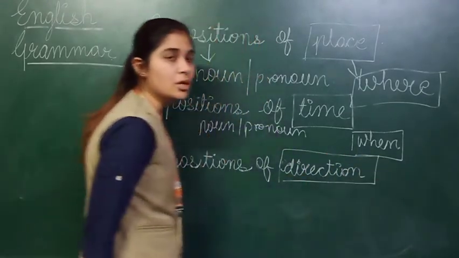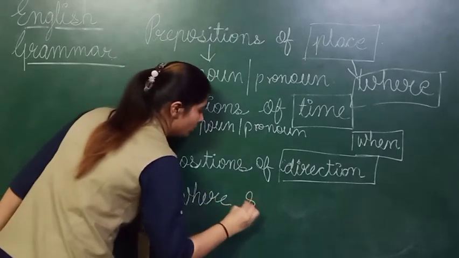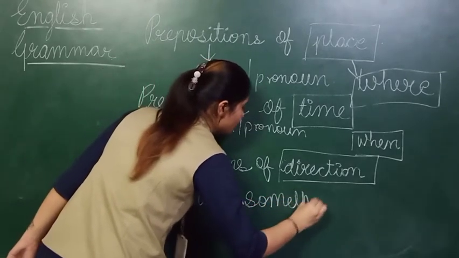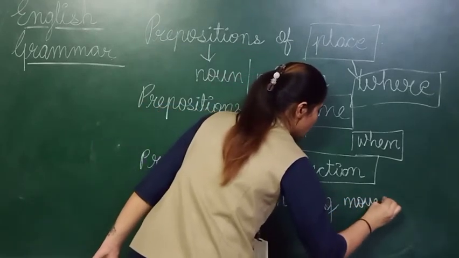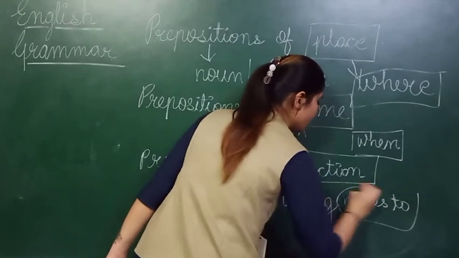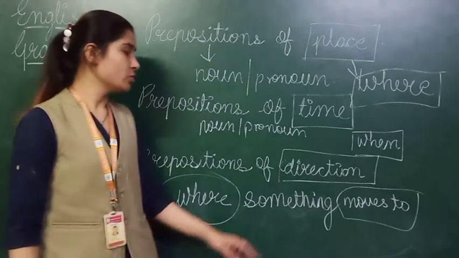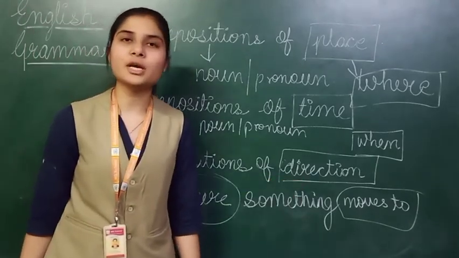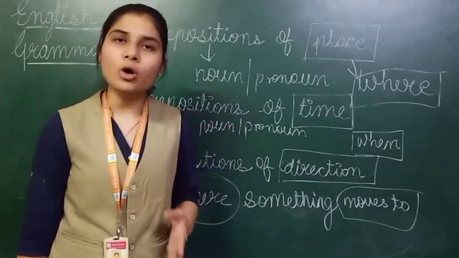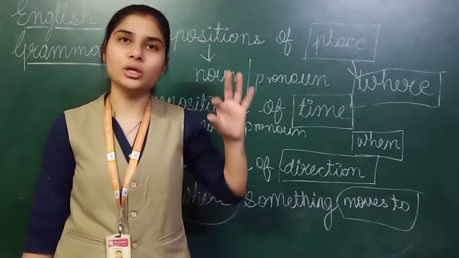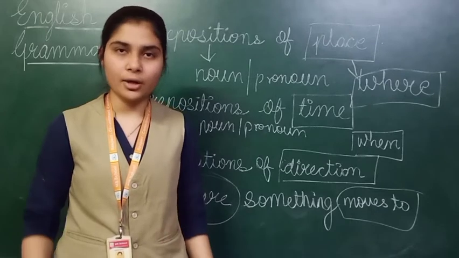Now here, preposition of direction. Preposition of direction means where something moves to. Here you can say that this is a little bit related to place only. So what is the meaning of direction? For example, you are moving to a market or a mall, but you are not aware of the particular shop. So what will you do? You will take help from some person.